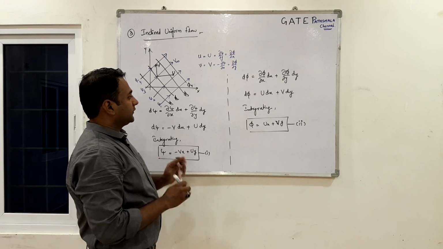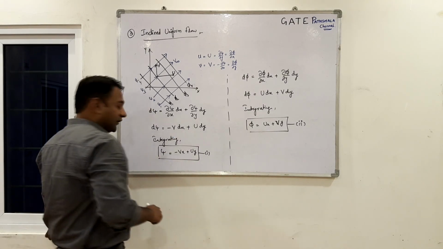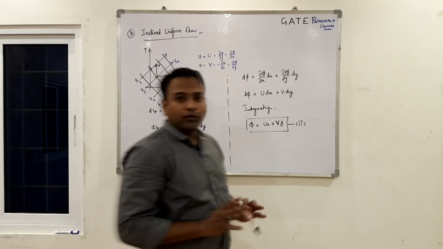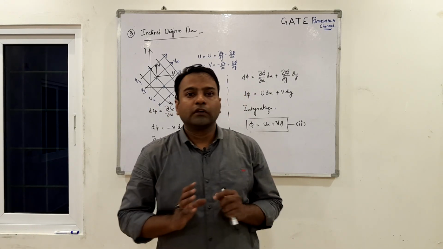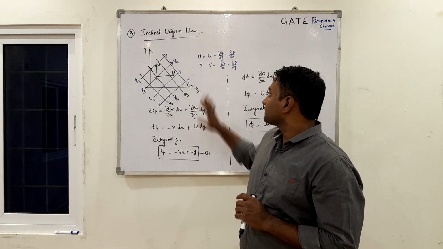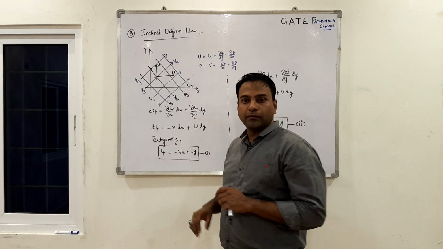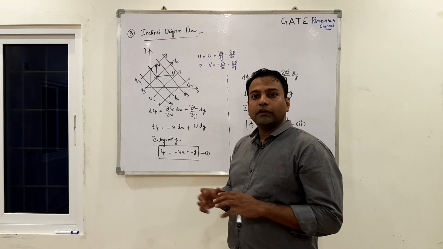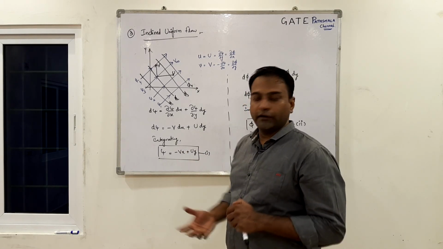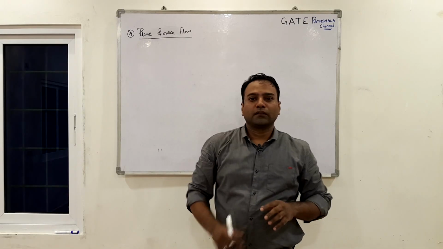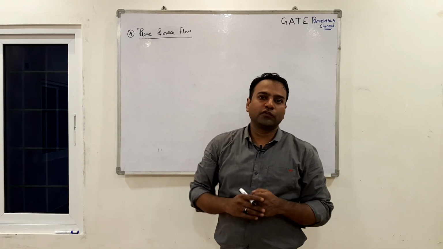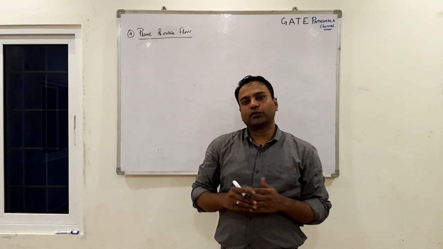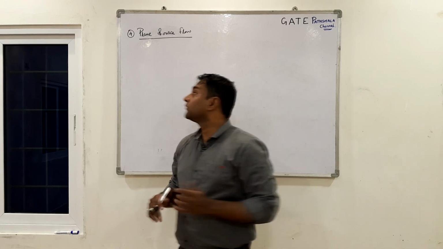I hope you got the understanding of three different flows. I hope that gives you a sense of how these flows, the psi phi measure, are developed. So now we'll move on to the next type of flows, in which we'll be dealing with polar coordinates. Okay, fine guys, let's move on to our fourth flow, that is a source flow, and then we'll go to the sink flow and then other flows.